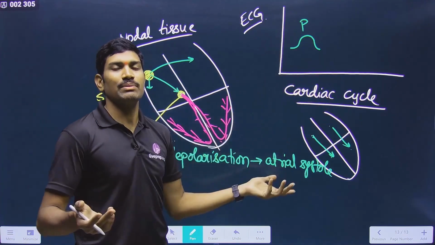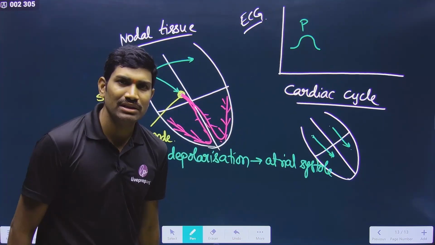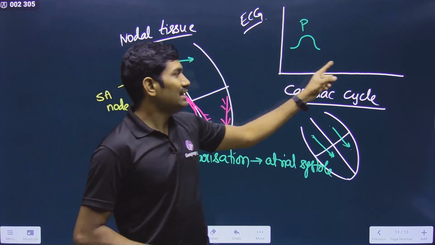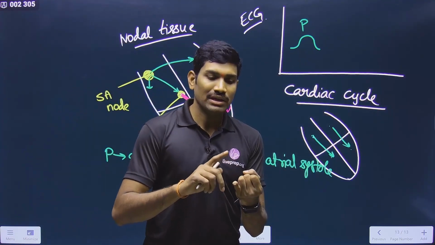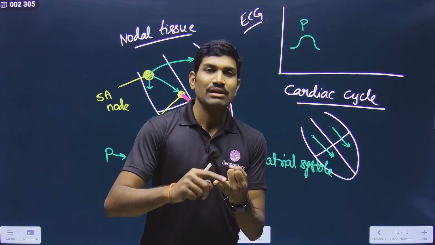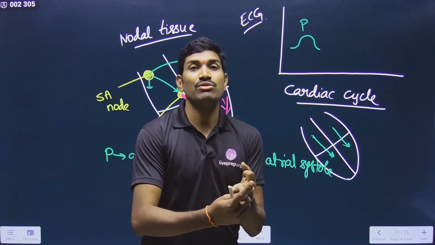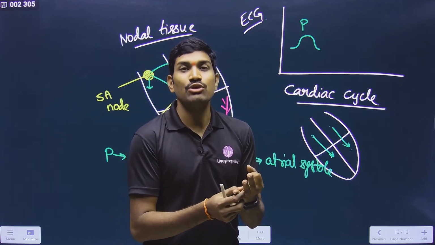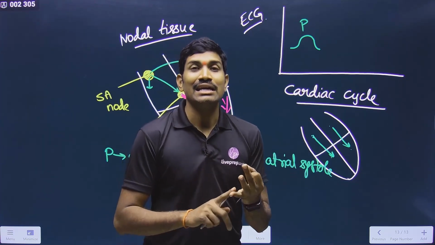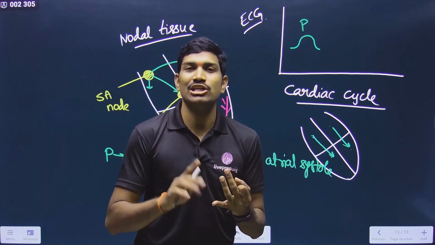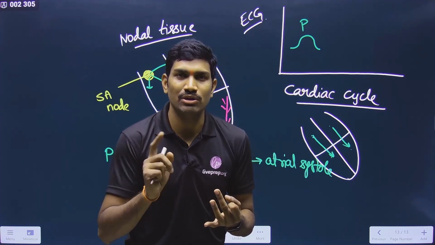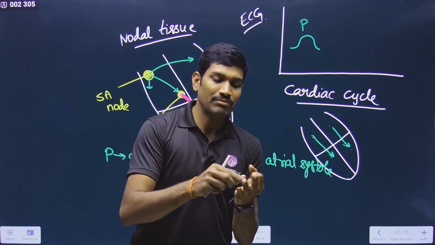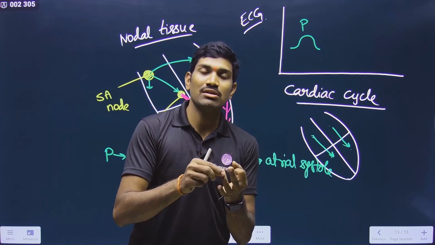So after this, what happens? By default, it will undergo atrial diastole, atrial relaxation. But please remember, in the ECG, you will represent atrial systole, ventricular systole, ventricular diastole. But you cannot see atrial diastole. Why can you not see this? Because when the atria are undergoing relaxation, at the same time ventricular systole and ventricular diastole are also taking place.